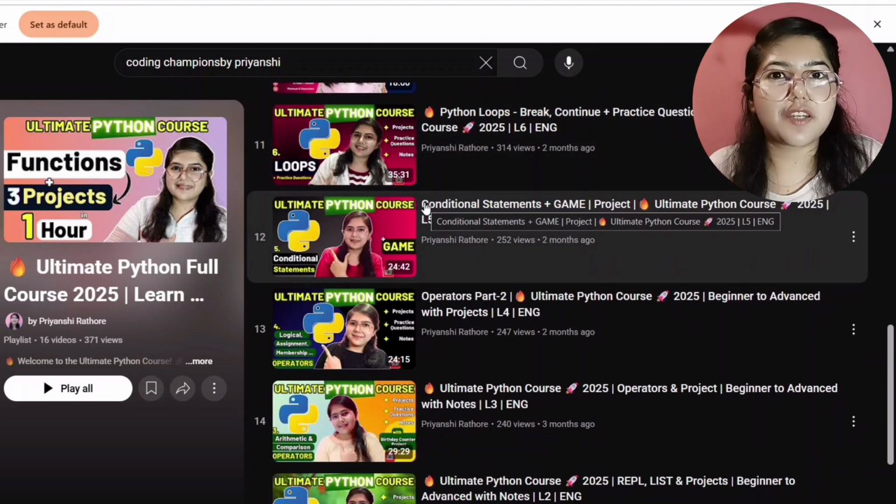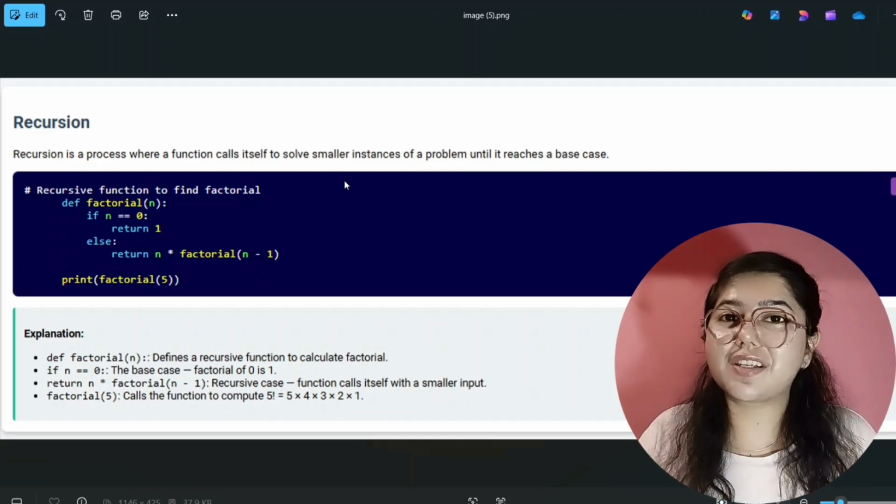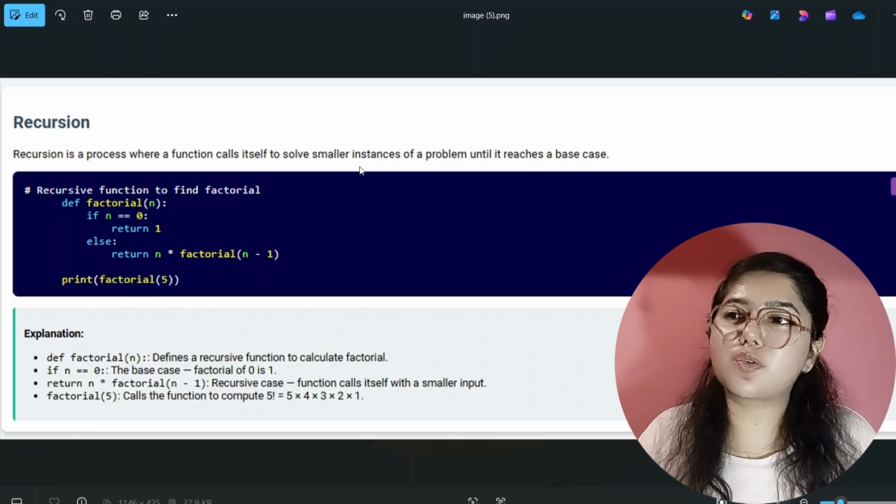So now without wasting any further time, let's continue our Python series. Our next topic is recursion. And what does recursion mean? Let's see. A recursion is a process where a function calls itself to solve smaller instances of a problem until it reaches a base condition.